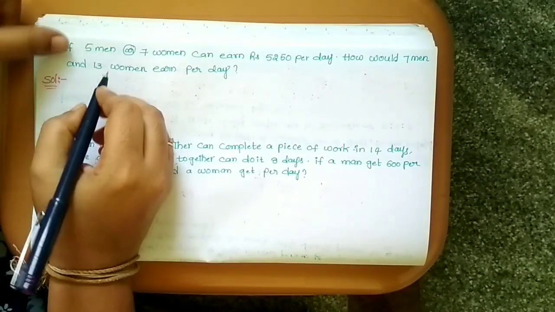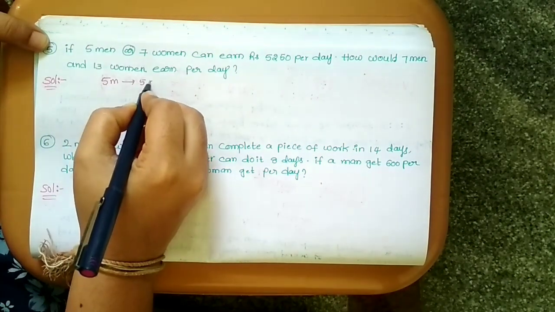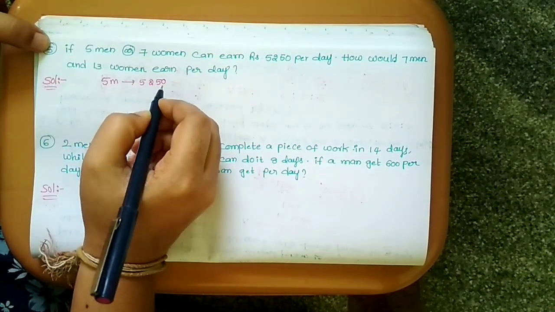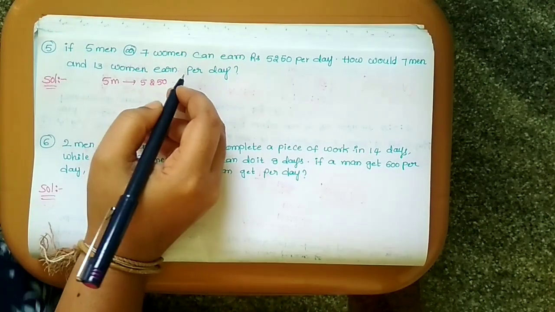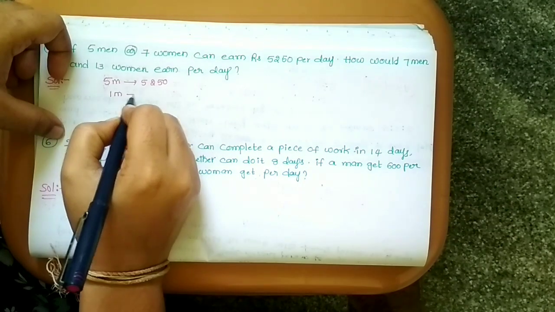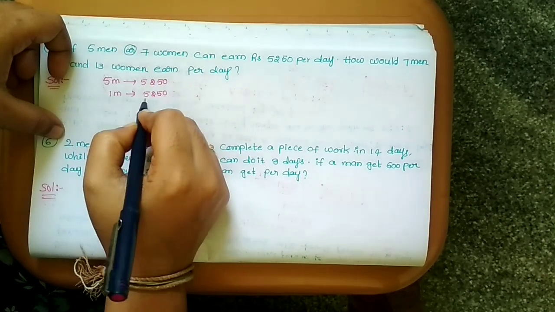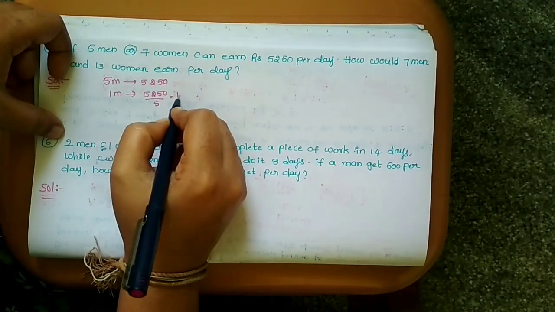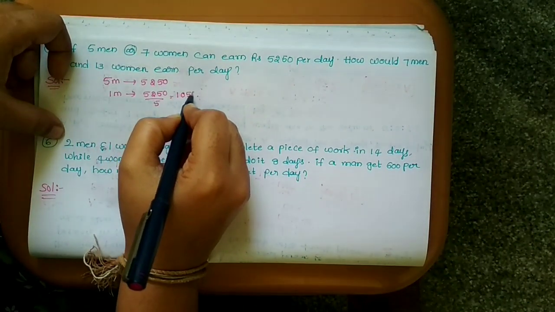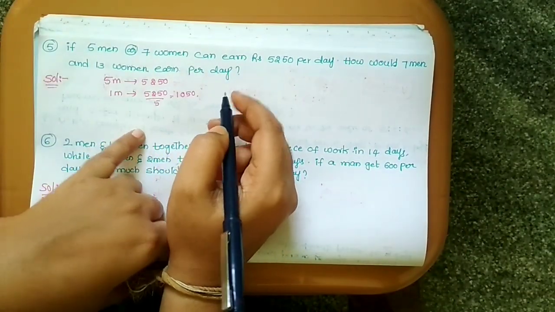So 5 men earn 5,250 rupees per day. What do we do? For 1 man, divide by 5. So 1050. So 1 man is equal to 1050 per day.